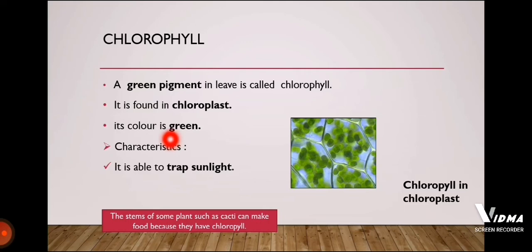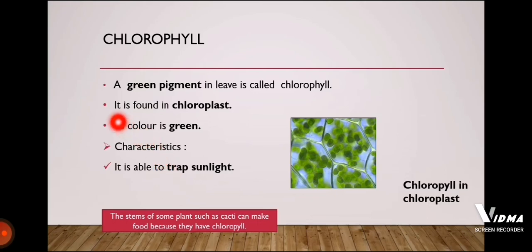Have you ever touched a plant leaf? A plant leaf is green because of this green material called chlorophyll, and it is present in most of the plants' leaves. Sometimes this chlorophyll is also present in the stem. For example, the stem of the cactus is green in color because it has stored its chlorophyll in the stem, and the stem of the cactus is able to carry out photosynthesis.